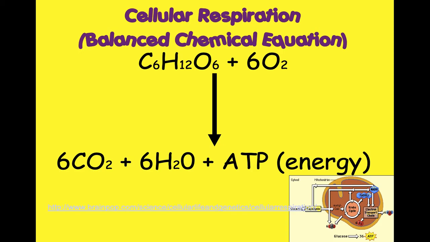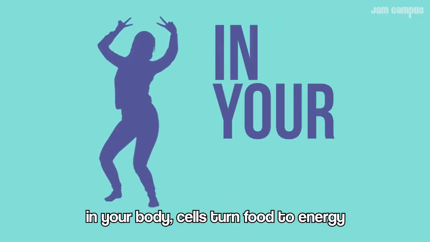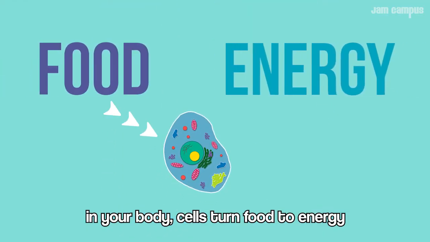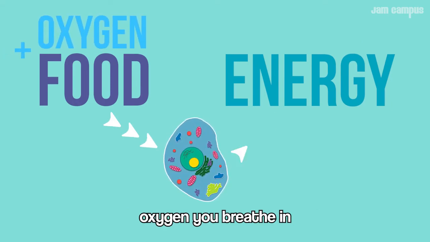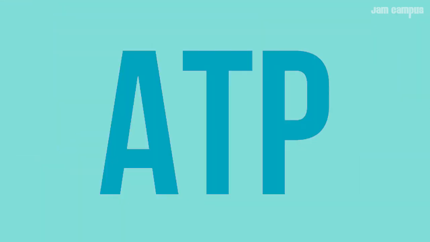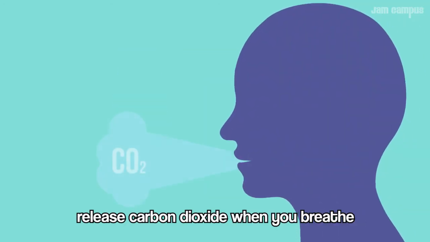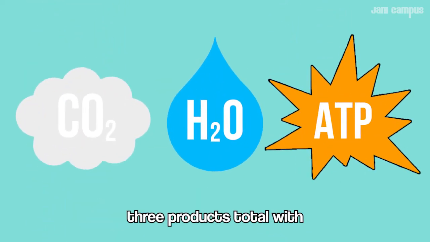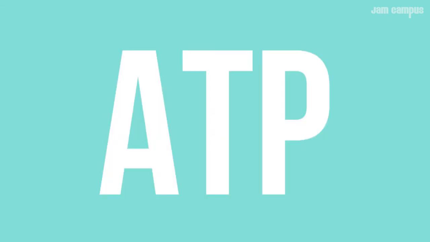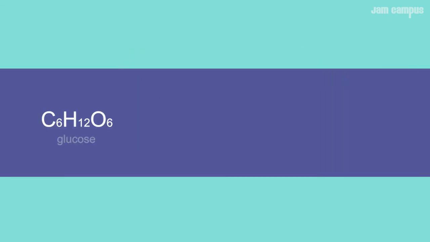In your body, cells turn food to energy. Glucose from the food you ate, oxygen you breathe in, ATP energy. Release carbon dioxide when you breathe, creates water when complete. 3 products total with ATP energy. C6H12O6 plus 6O2 forms into 6CO2 plus 6H2O plus energy as ATP.